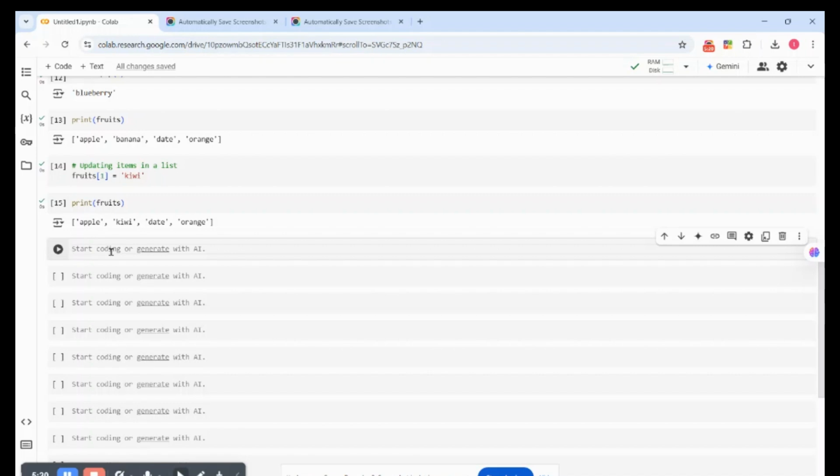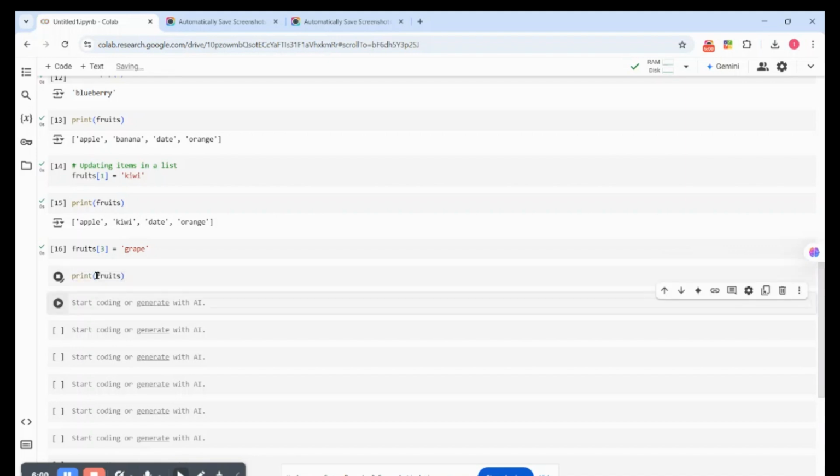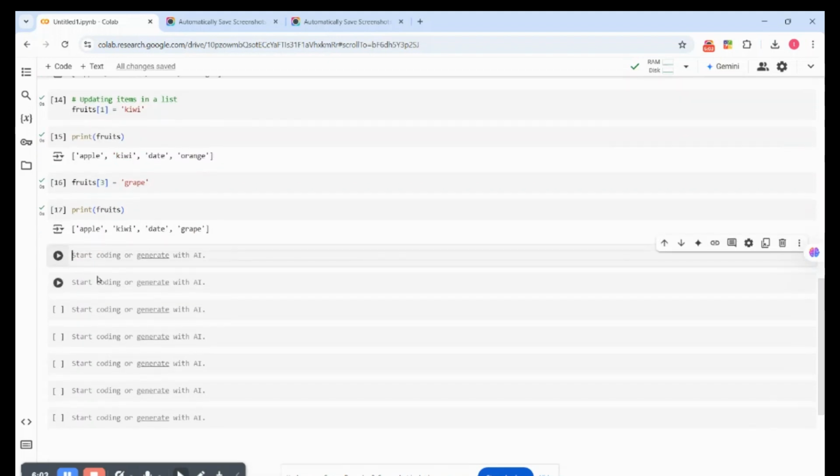Then let's say I want to change orange to grape. We know that orange is at position 3, even though it's the fourth item in the list. So we have fruits position 3. Then we want to assign that to grape. So by the time we call out our fruits, let's print it out. Print. See, our orange has been changed to grape.